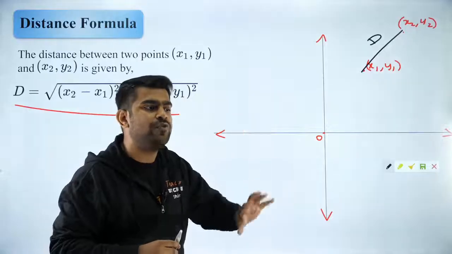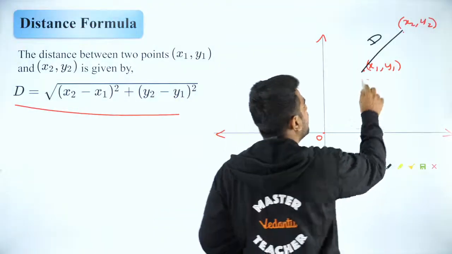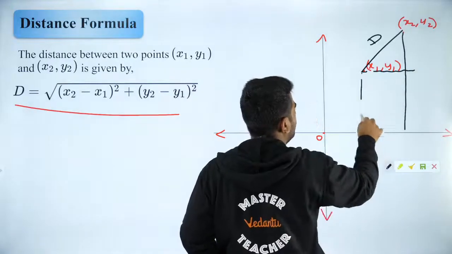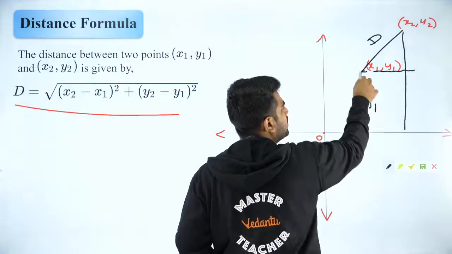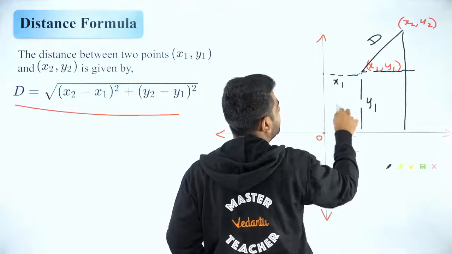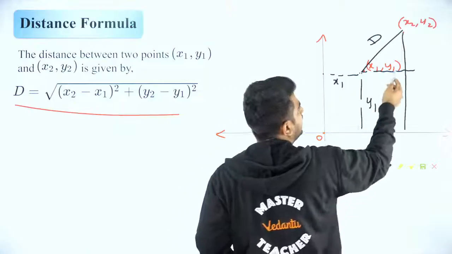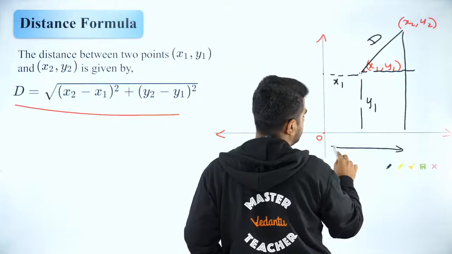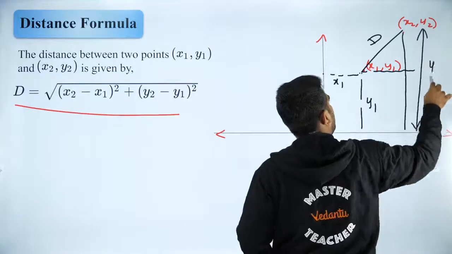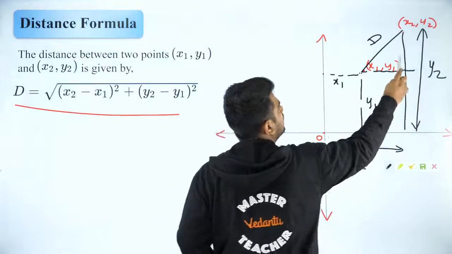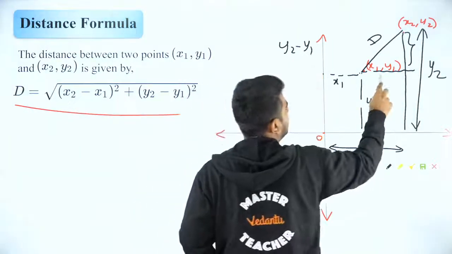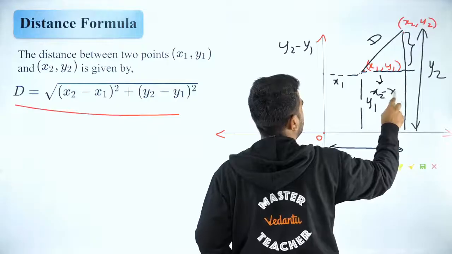Are you all aware of how this formula comes? It comes from the Pythagoras theorem. y1 is the distance of this point from the x-axis, and x1 is the distance of this point from the y-axis. And x2 is this distance, and y2 is this entire distance. So I can get this distance to be y2 minus y1, and this distance to be x2 minus x1.